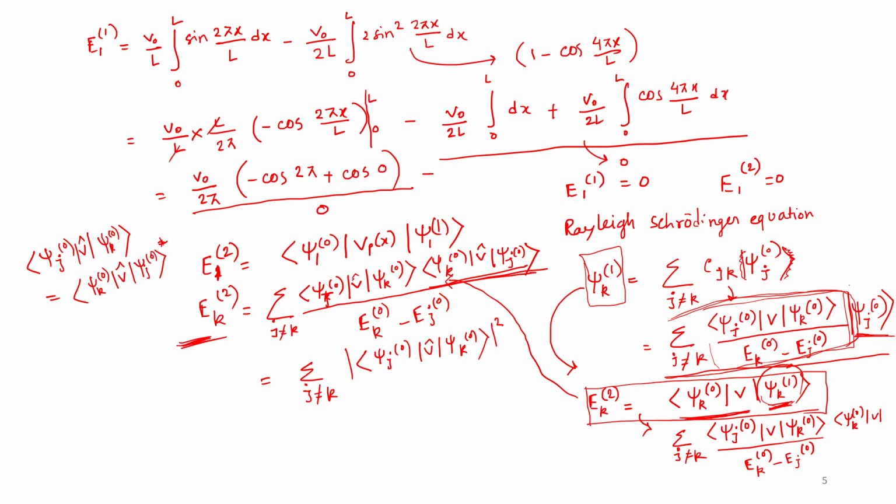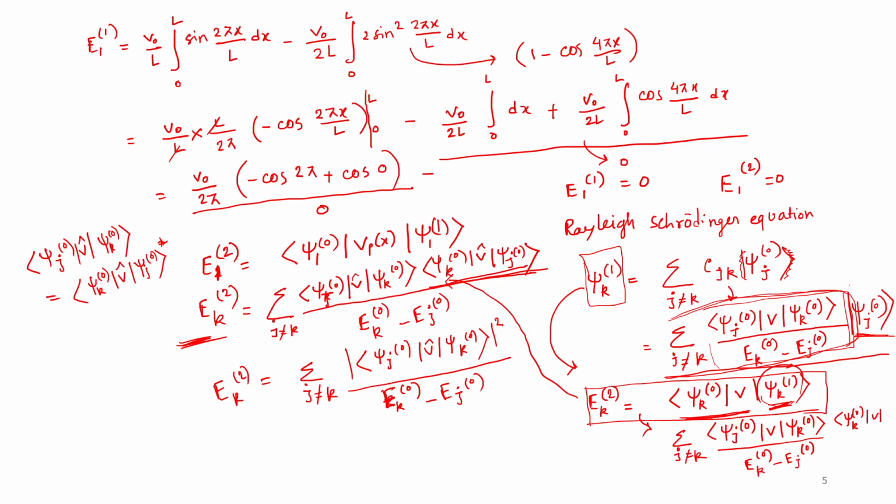Something complex times its conjugate will give you a real number. And there will be Ek naught minus Ej naught in the denominator. So this is your second order correction.